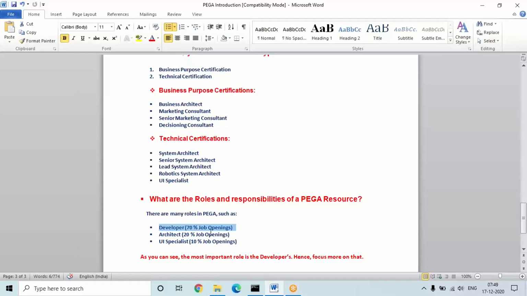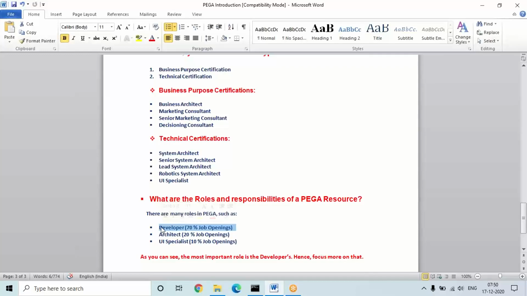So what you have to concentrate on is that your position, your role, will mostly be a developer role. Mainly developer jobs will be there in the market, and with your seniority and experience, your role will mostly be a developer role. I will cover architect concepts also, but most of the concentration in our training will be on the developer part. Up to 5 or 6 years, your role will mainly be developer. We'll touch some concepts, 10 to 15%, on architect concepts, but most of the concentration you have to put on the developer role.